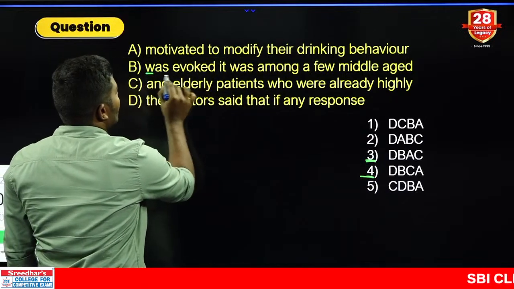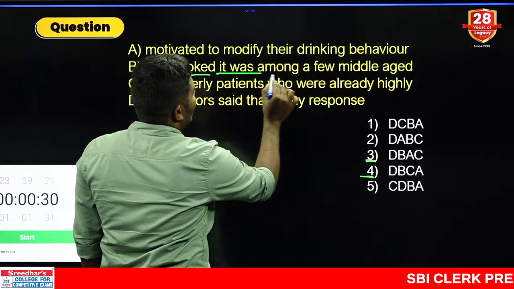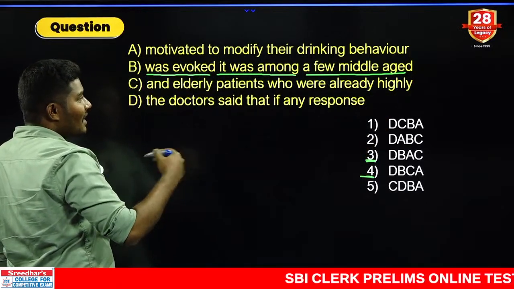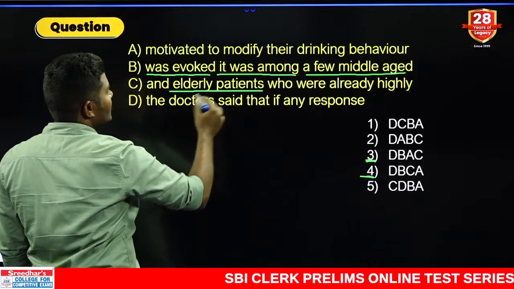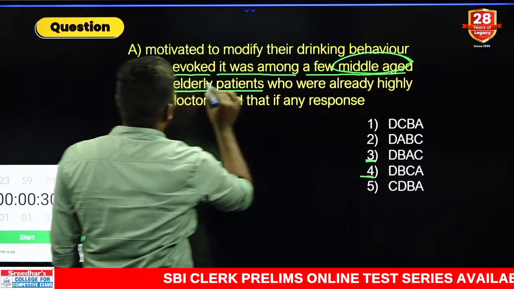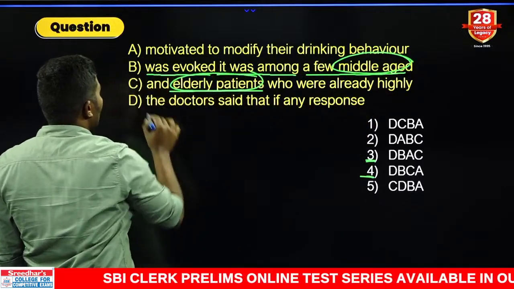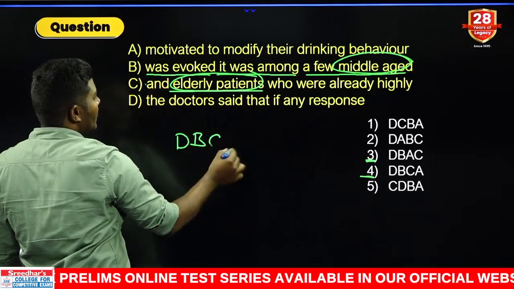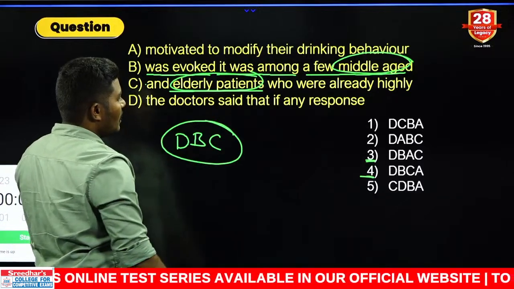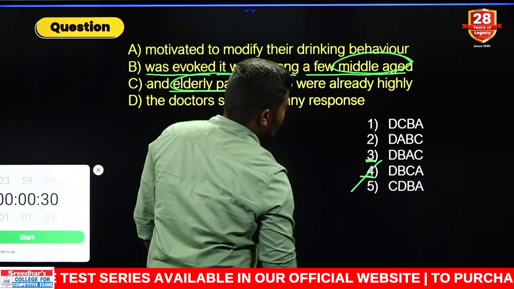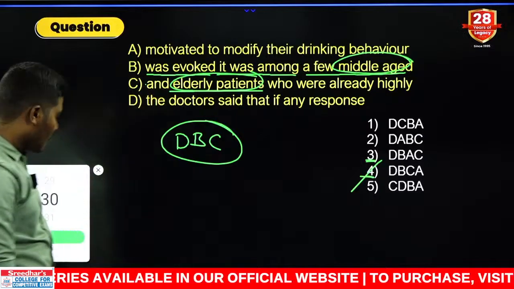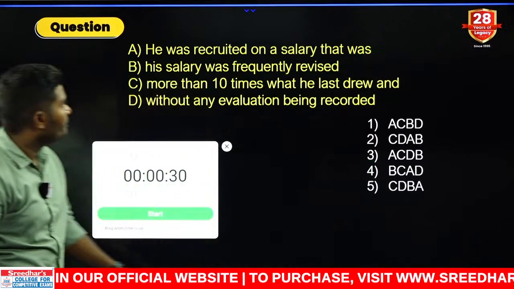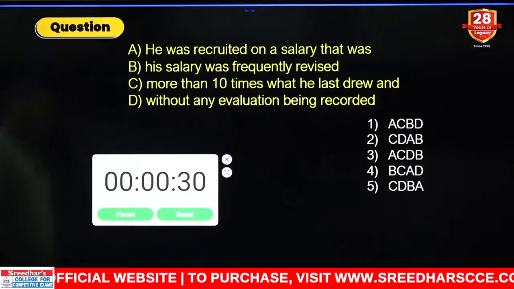Look at this. If any response was evoked, it was among a few middle-aged, continue, middle-aged and elderly patients. Middle-aged patients and also elderly patients. The pair should start with D, followed by B, and after B what do we need? C. So can you tell me which is the answer? D, B, C. Comes with which option? Fourth option. Right? Very good. Everybody got it correct. Come on, let us go for the next one now. Your timer starts now.